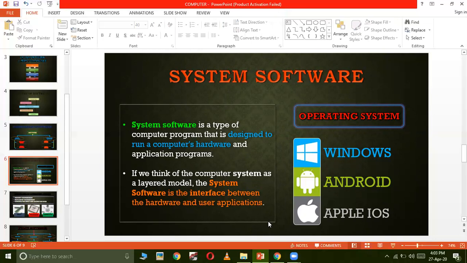So these are the few most used operating systems. After this, many are there. Linux, Ubuntu, and many other operating systems are also there, which are used, but not as much as these three operating systems are being used.